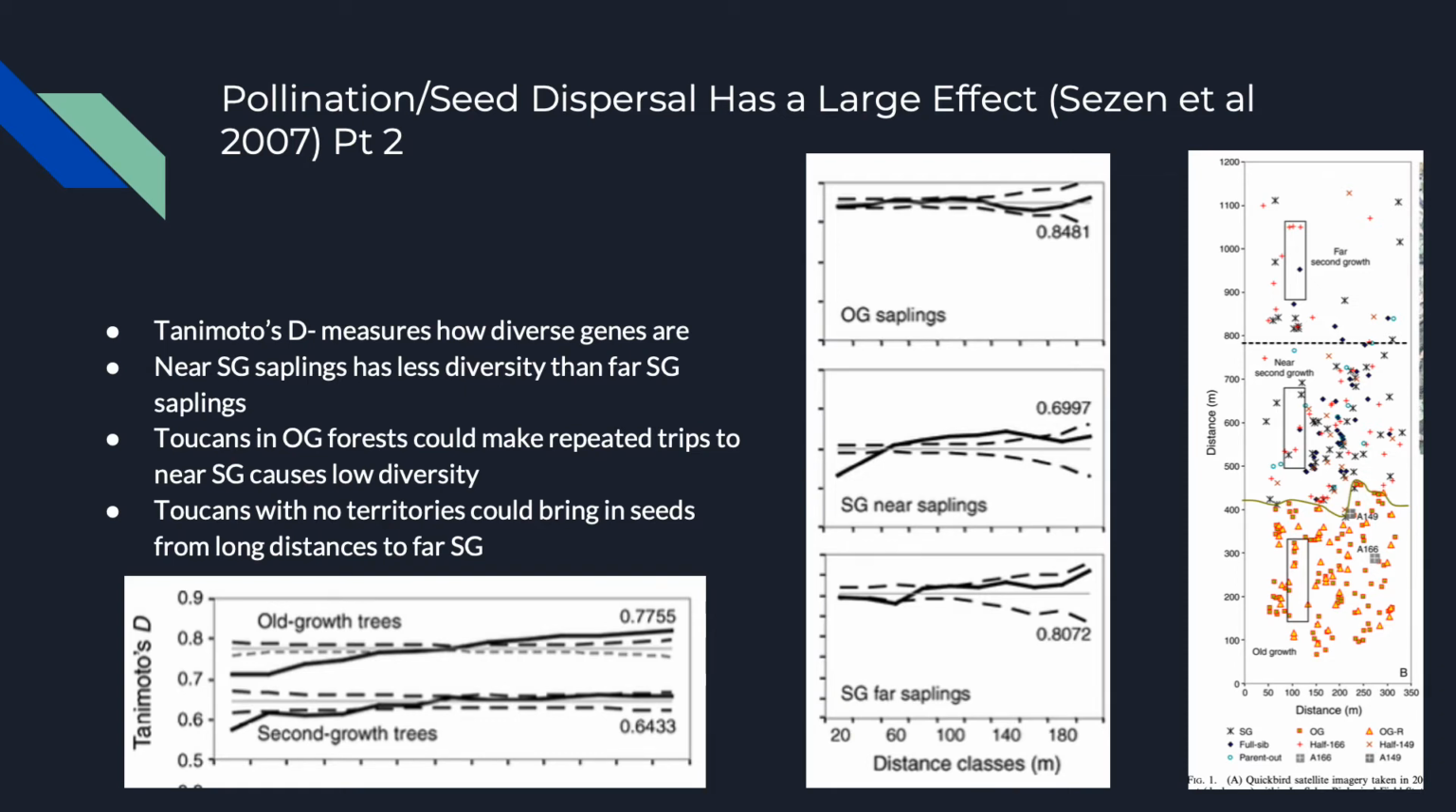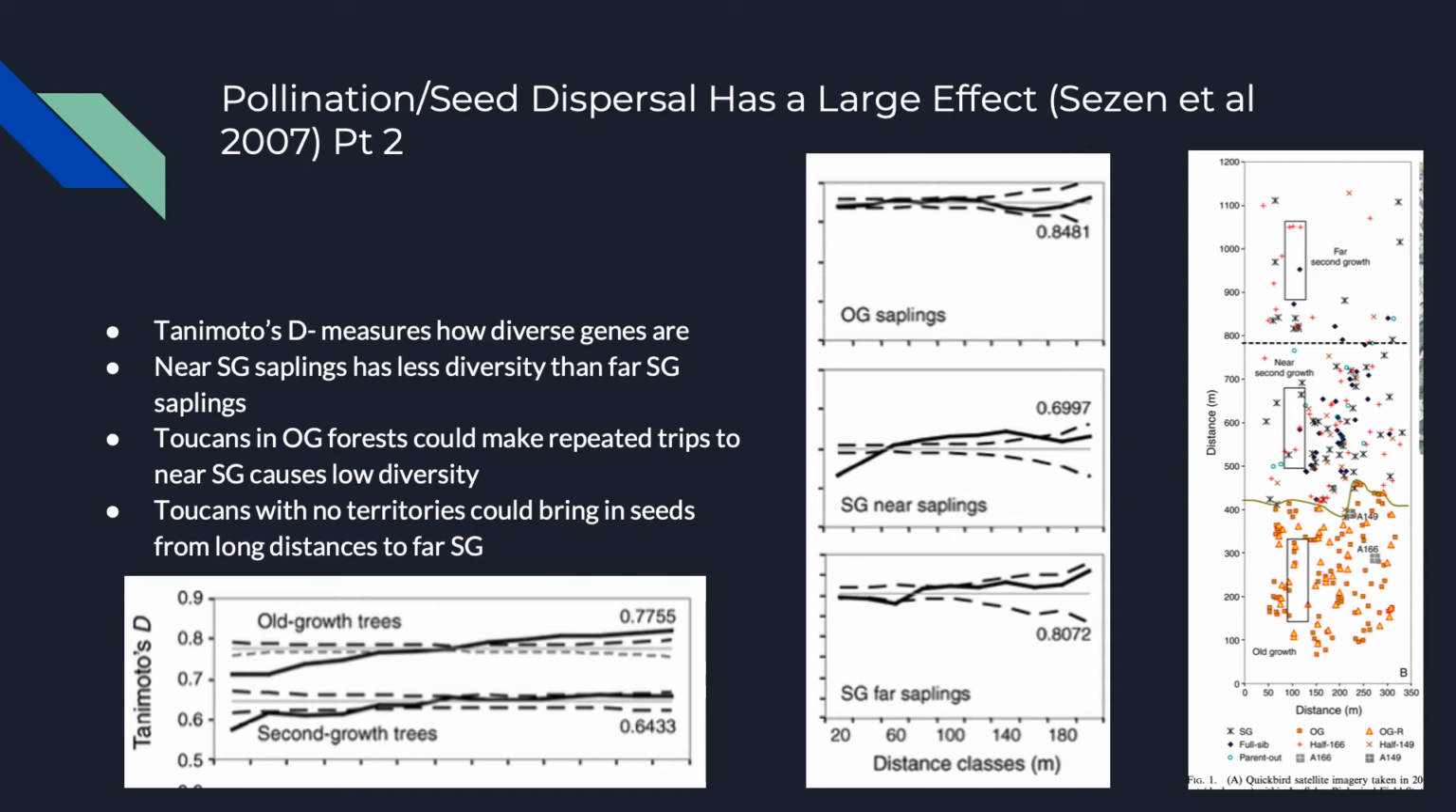In addition, we can look at the graph in the middle with the 3 charts. The axes are the same, but this time it measures saplings. So we can see that second growth near saplings are significantly less diverse than second growth far saplings, which are almost as diverse as old growth saplings. The authors attributed this to toucans.